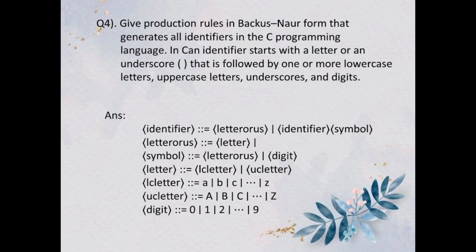Now question number 4, which is: give production rules in Backus-Naur form that generate all identifiers in the C programming language. An identifier starts with a letter or underscore, which is followed by one or more lowercase letters, underscores, uppercase letters and digits. The code is as followed.